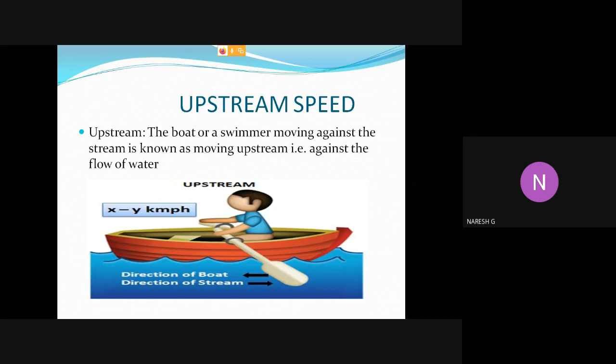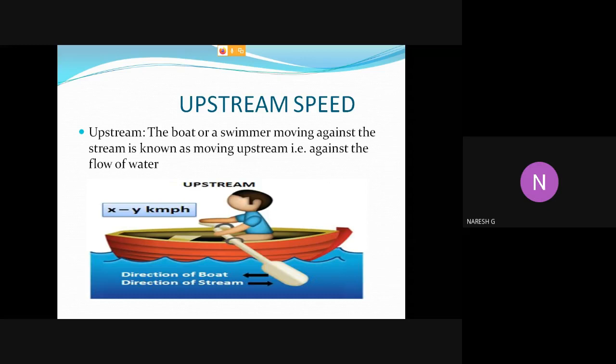Next, here we have to see some terminologies like what is the meaning for upstream and what is the meaning for downstream, and upstream speed and downstream speed. So upstream means the boat or a swimmer or a man moving against the stream is known as upstream. So it means that water is moving in one direction, boat is moving in opposite direction, that is called upstream.